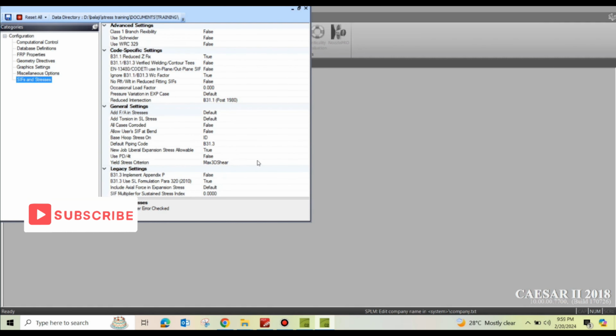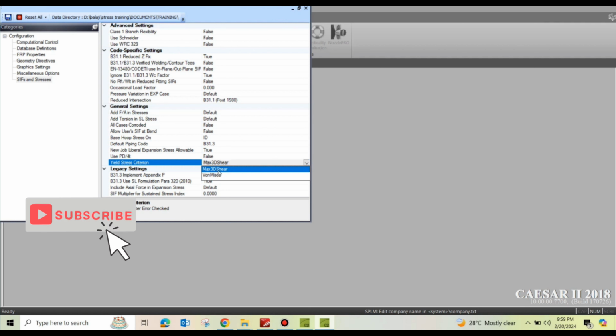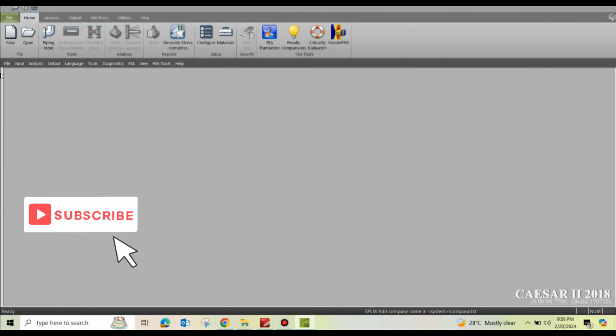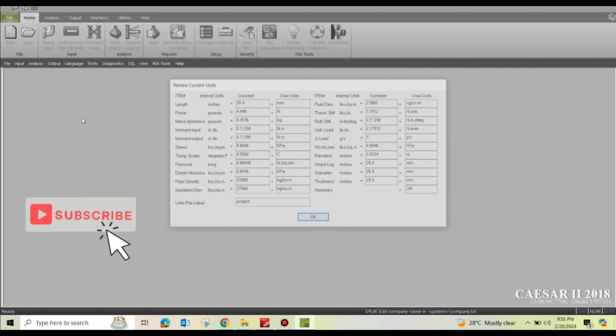After that, you select input, and your unit file will be displayed as this one, project.unit file. Whatever values we have created will appear here. Now you can see in the spreadsheet the values have been changed. Previously it was in English units. Now we have changed it into project.fil based on our project requirements. You can see all values have been changed.